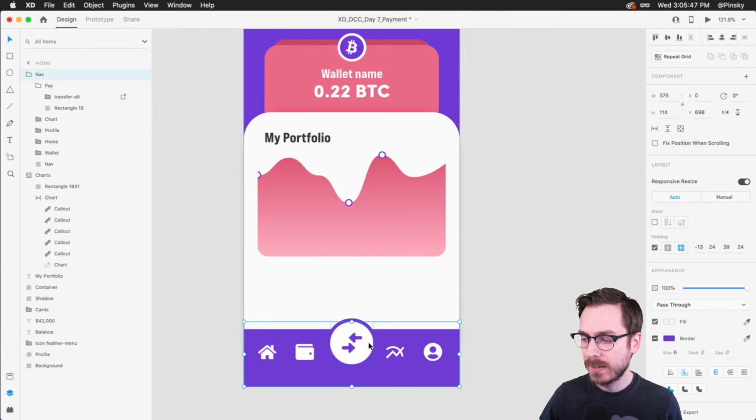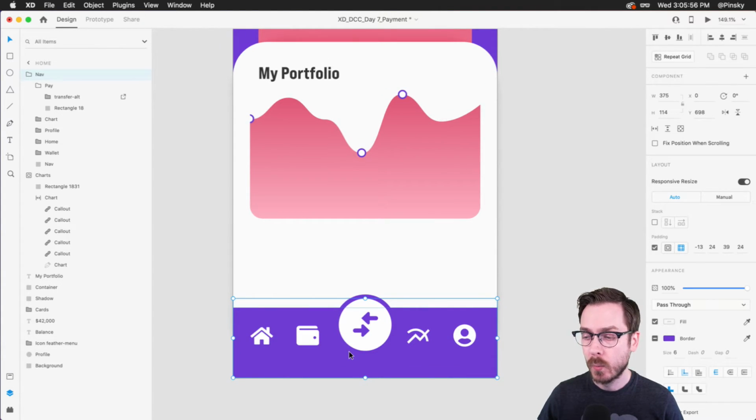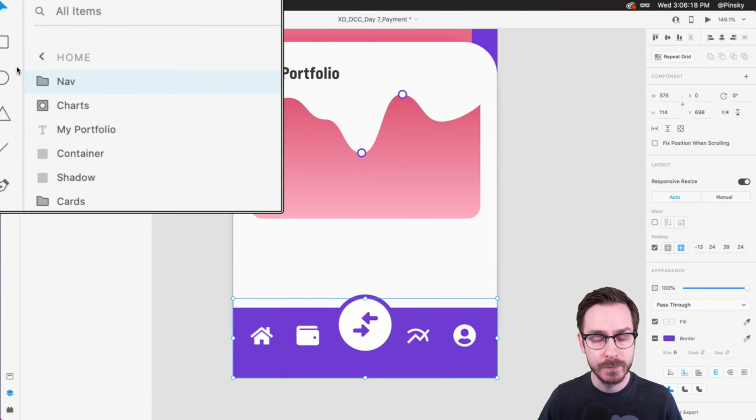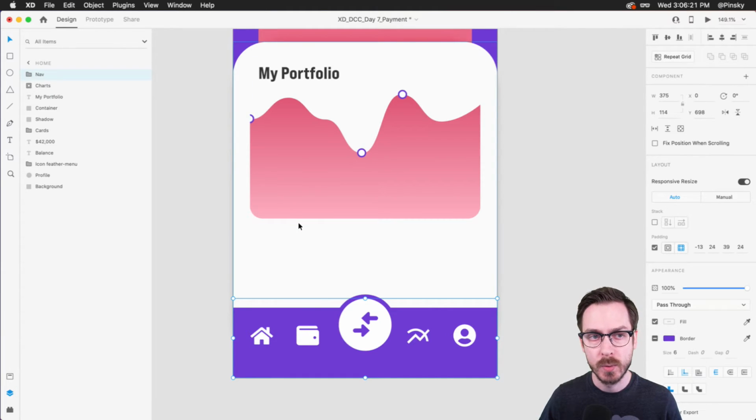All right, so we've got this going on, right? Now, what we want to make sure to do is turn this into a component. Right now, it's not a component. And the benefit of using components, there are many things. One, you can keep all of your navigation bars up to date. So if you have multiple artboards with the same navigation bar, you just have to make changes to one, and it makes changes to all of them. The other benefit is you can create micro interactions using states. So with the navigation bar selected, you also want to make sure that the navigation bar is at the top of your layer stack right here to the left, and you'll see why that's so important in a moment.